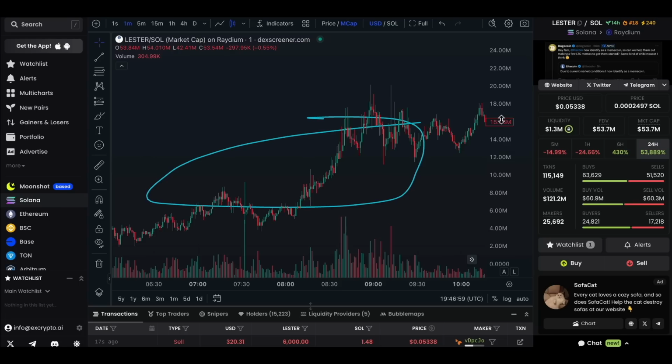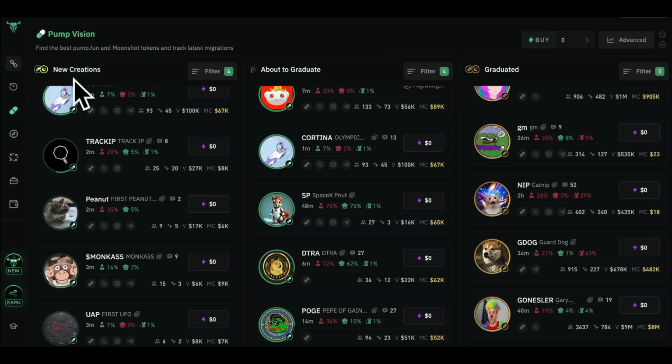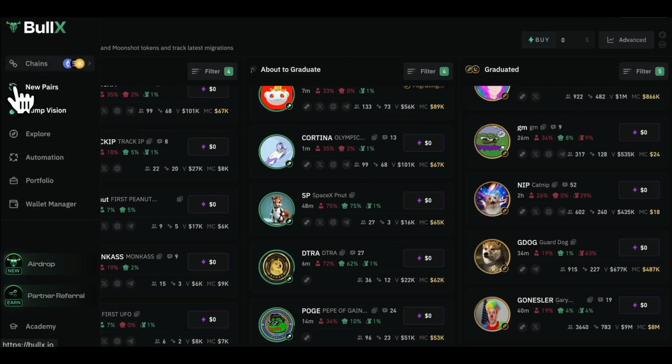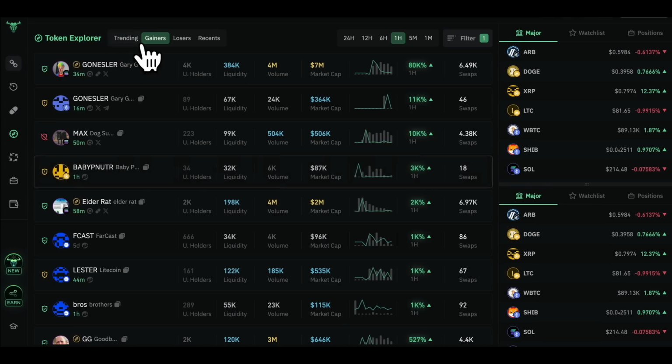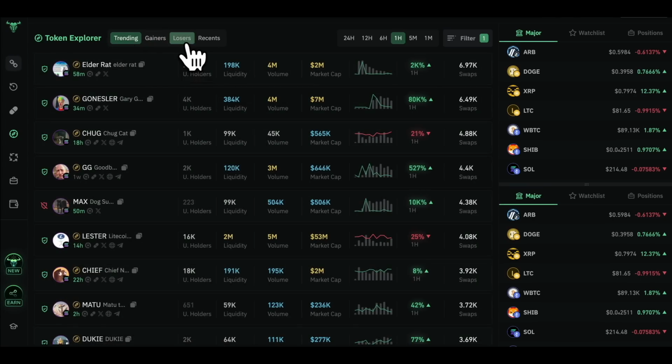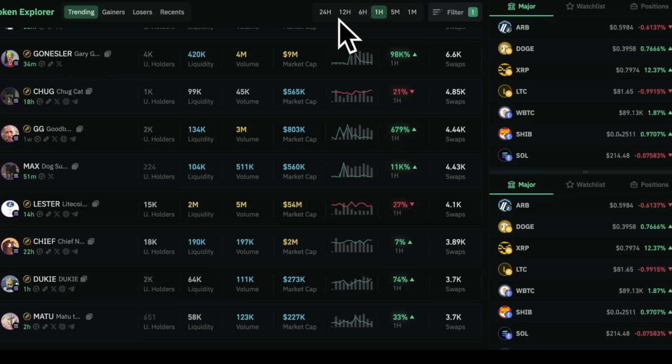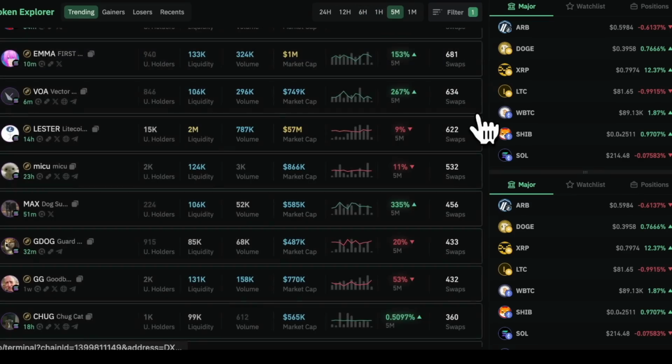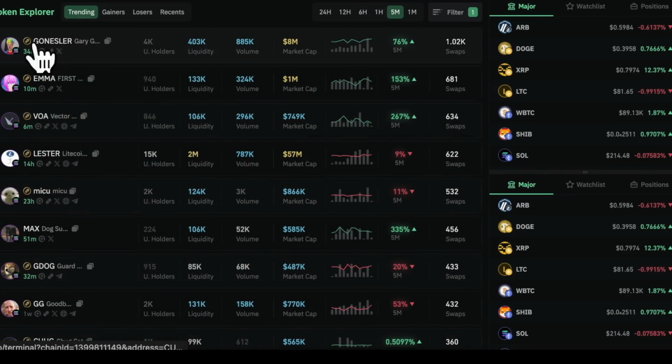So we've talked about call groups. We've talked about Dex Screener filters. How else can you find any kind of trend in meme coins? You can, of course, use software like BullX. On the left here, if you go into Explore, you can see what's trending, and you can see gainers, losers, recents, etc. Even here on trending, you can quickly pick up and set filters, so you can check market cap and volume. And if you want to know what's trending right now in the last 5 minutes, just click on 5 minutes and you can see what's pushing right now.